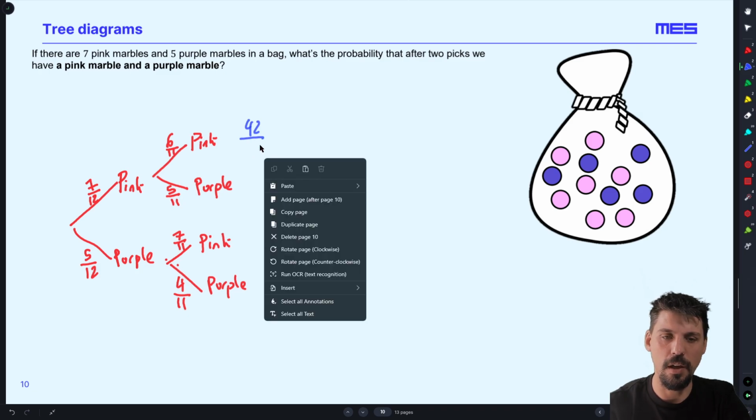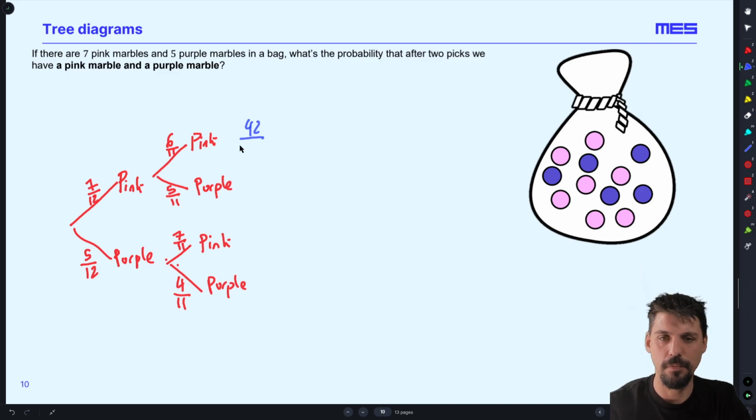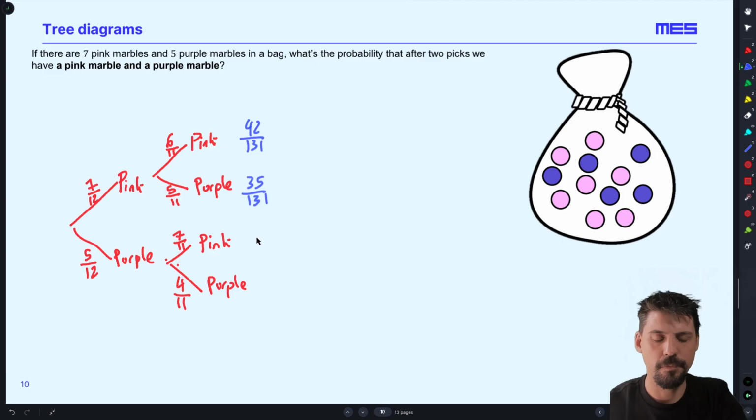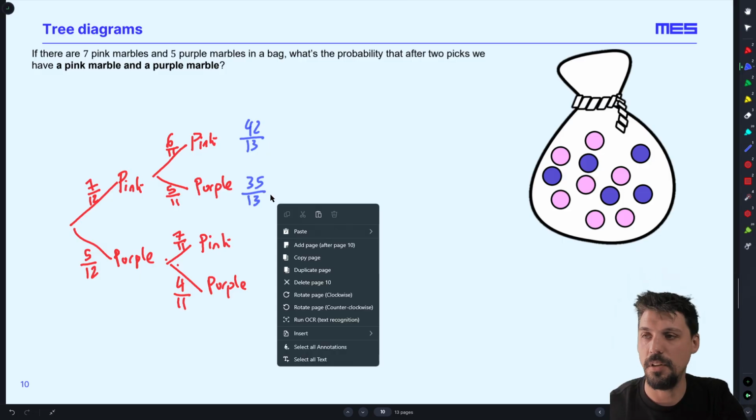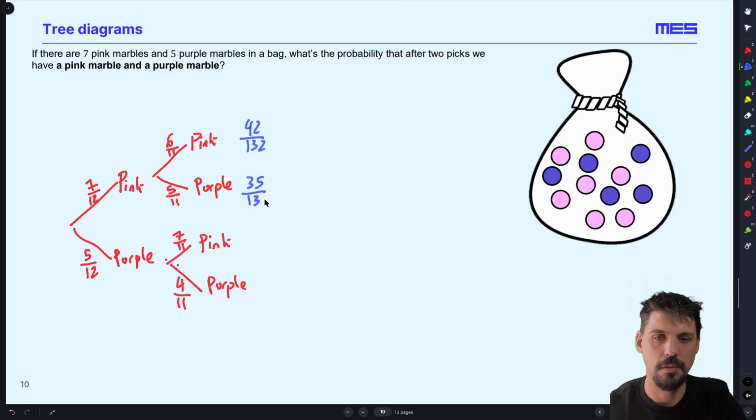No, out of 132 even. This is 35 out of 132. Is that right? Or is it 132? I'm just being silly. It's 132. Yes. That will also be 35 out of 132, and this will be 20 out of 132.